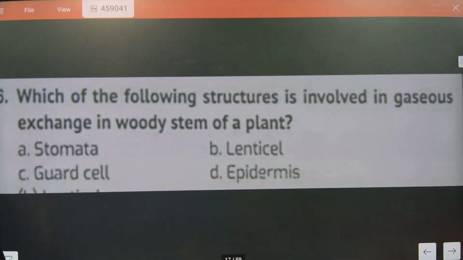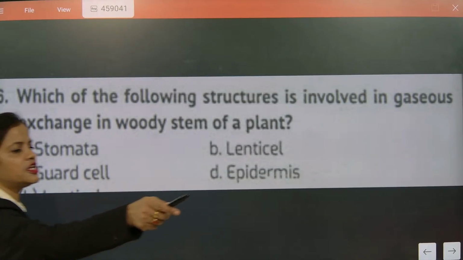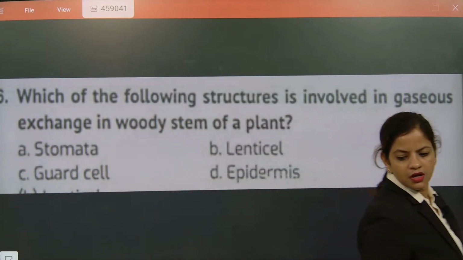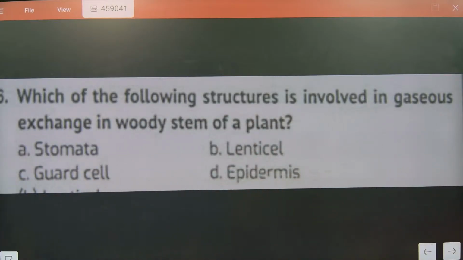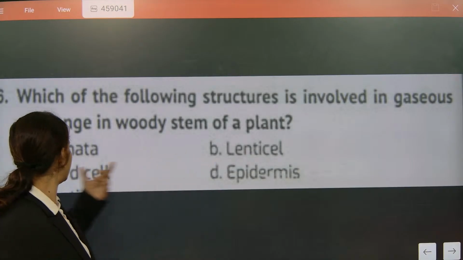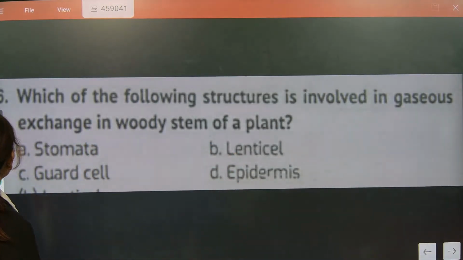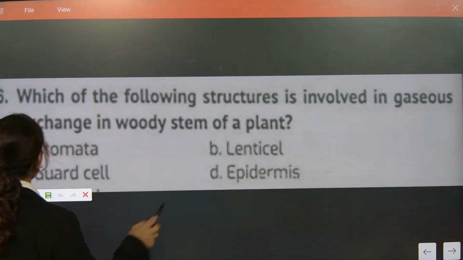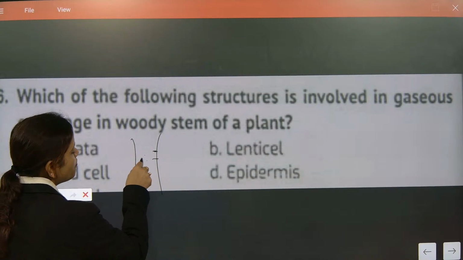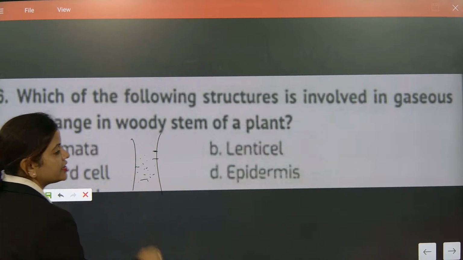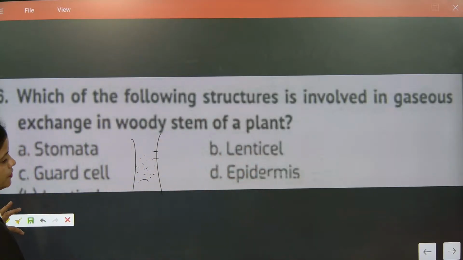Which of the following structures is involved in gas exchange in woody stems? Sanjay, can you give the answer for this? Vishwa, what is the correct answer? Stomata, lenticels, guard cells or epidermis? The correct answer is lenticels. Why? You need to understand that lenticels are the fine openings, the small pores in the woody stem sections, through which gas exchange takes place.